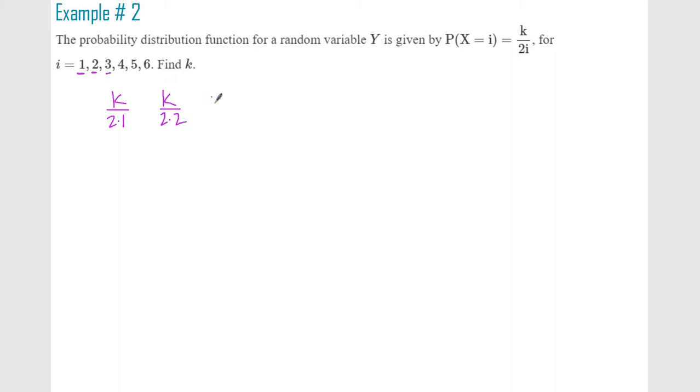Plug in 3, k over 2 times 3. And hopefully we're starting to see a pattern. I plugged in every value of i, and that is the probability for each value. Those are the only i's that it can be. So I have to add these all up, and that should equal 1.